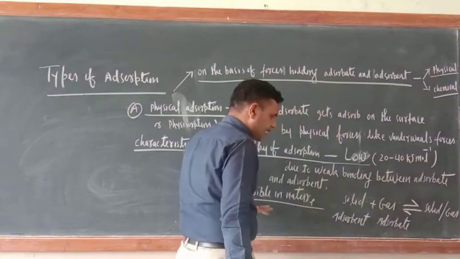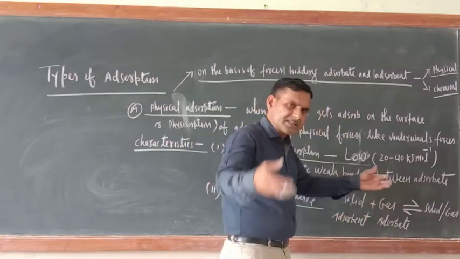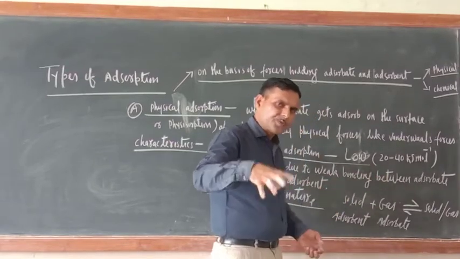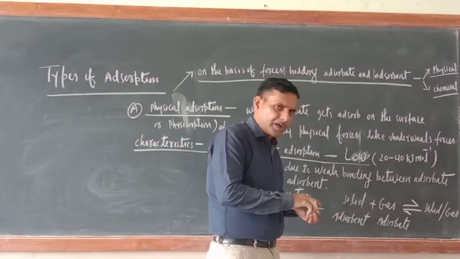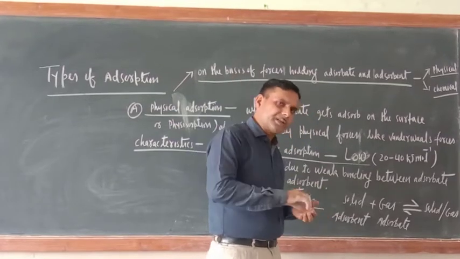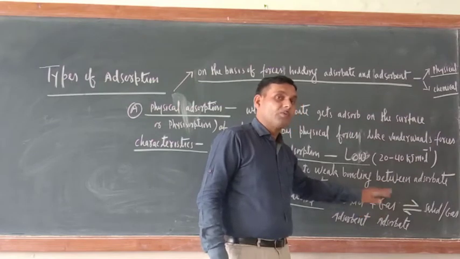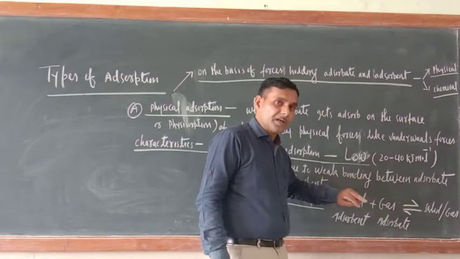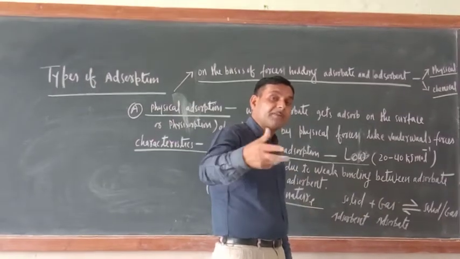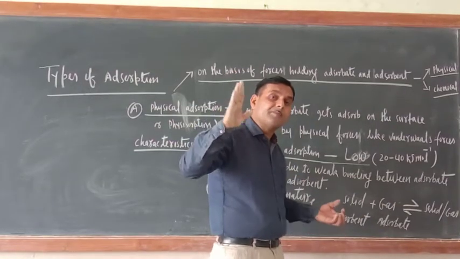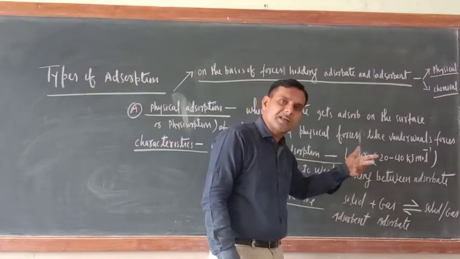Now try to understand that. At the surface of the solid, gas is adsorbing. Now suppose you are increasing the pressure. When you increase the pressure, the volume will decrease. Hence, gas molecules, that is the adsorbate molecules, will be adsorbed at the surface of adsorbent vigorously.